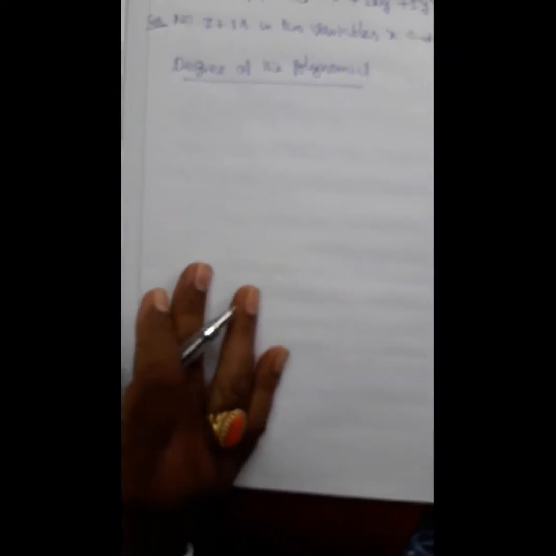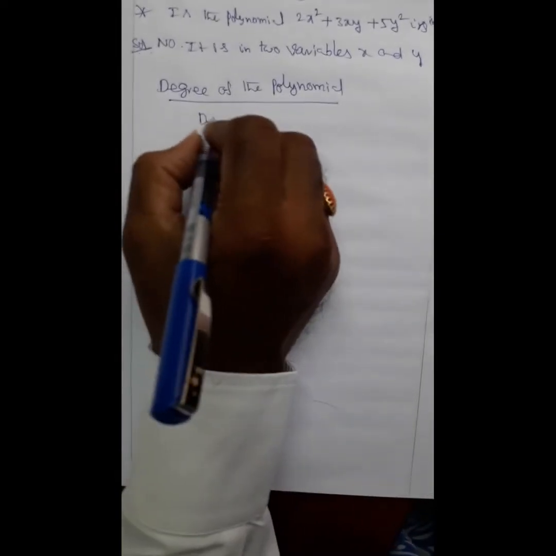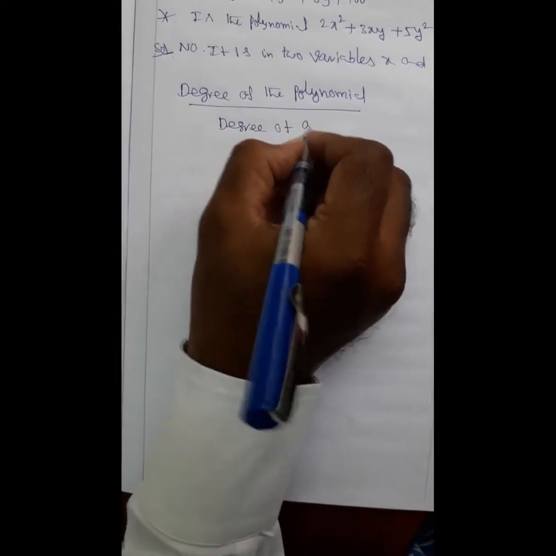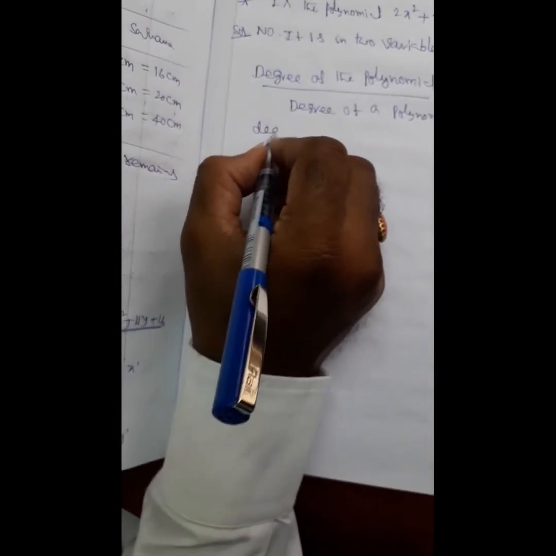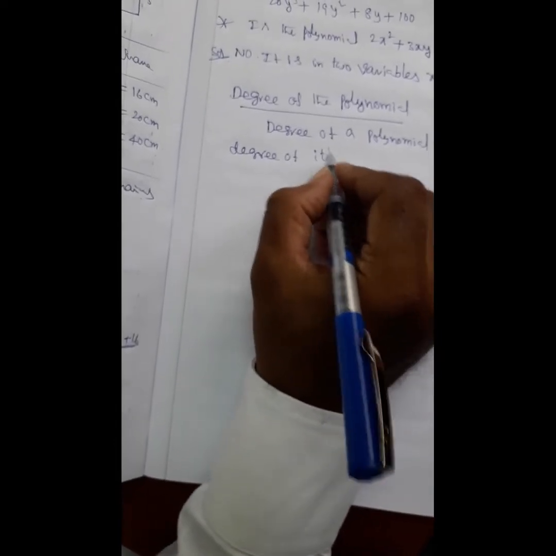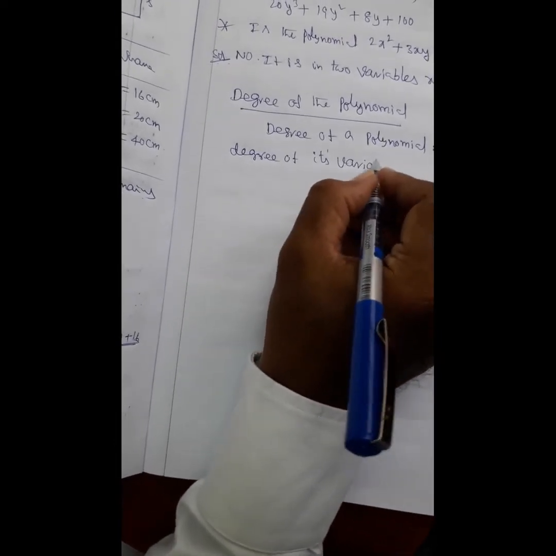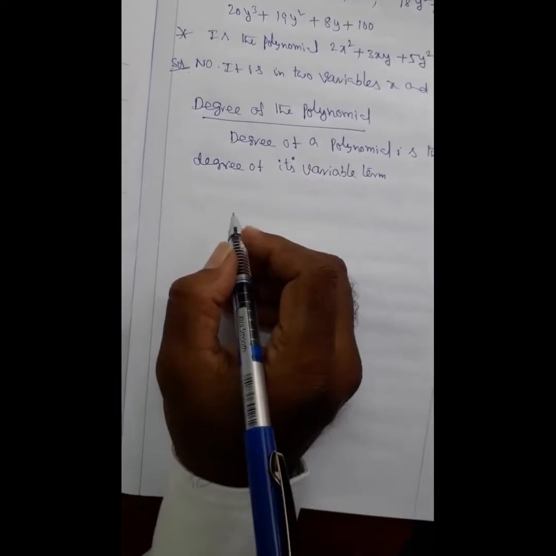Next concept is degree of the polynomial. Degree of a polynomial is the largest degree of its variable term.